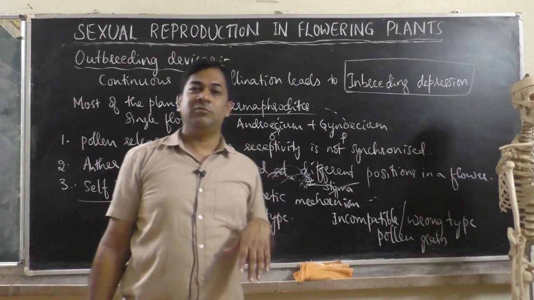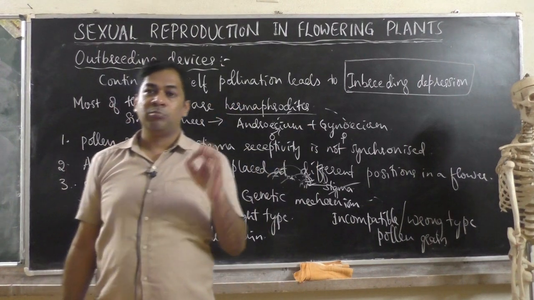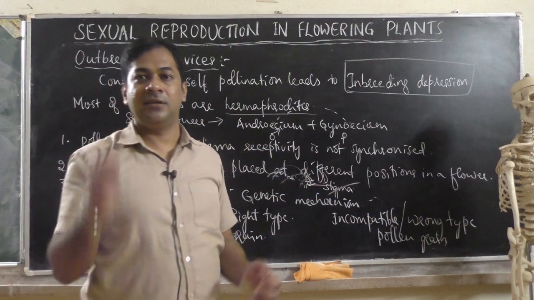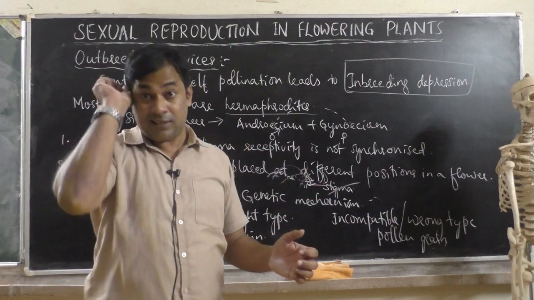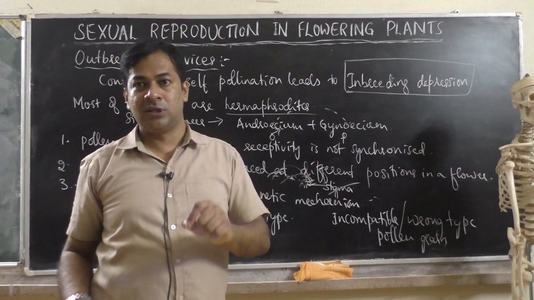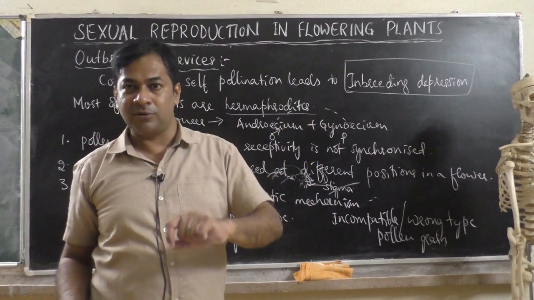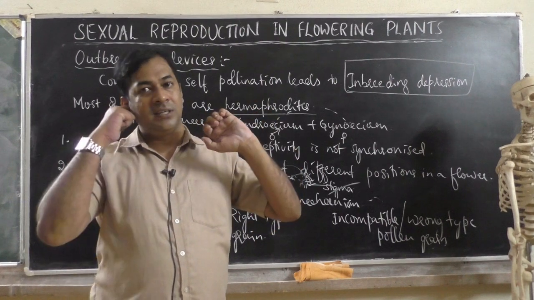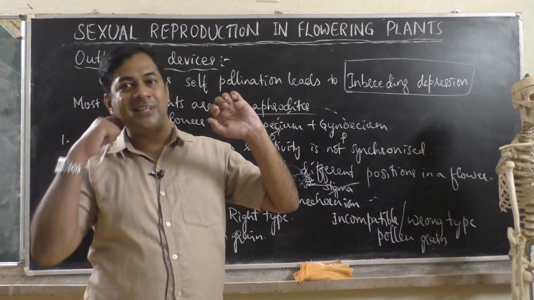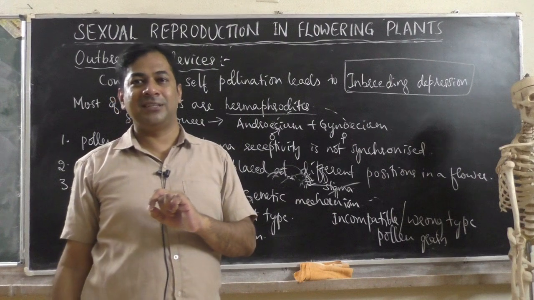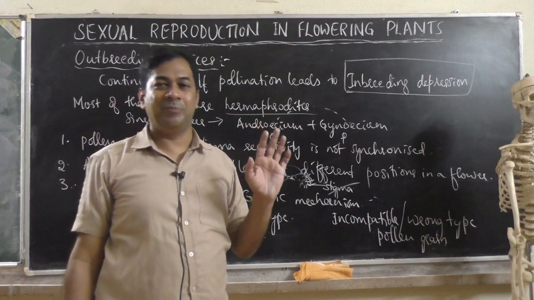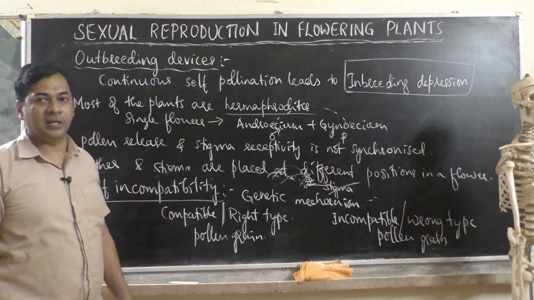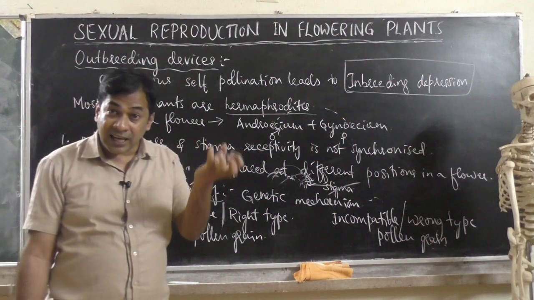Which is the right type? Pollen grains of a different flower or different plant but the same species, like pollen grains of rose on rose, pollen grains of jackfruit on jackfruit. Not a different species. If pollen grains of jackfruit fall on rose, that is called a wrong type of pollen grain.